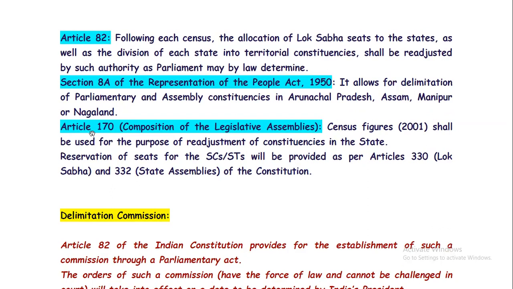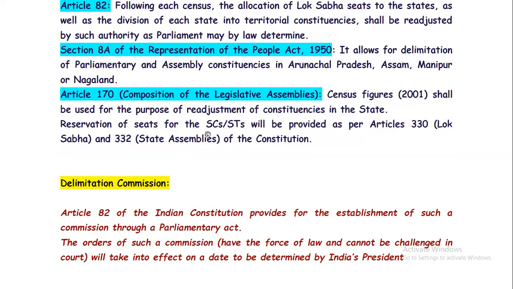Then Article 170, Composition of Legislative Assemblies. Census figures 2001 shall be used for the purpose of the readjustment of constituencies in the state. So it directs the census figures 2001 to be used for the readjustment of the constituencies in the state.